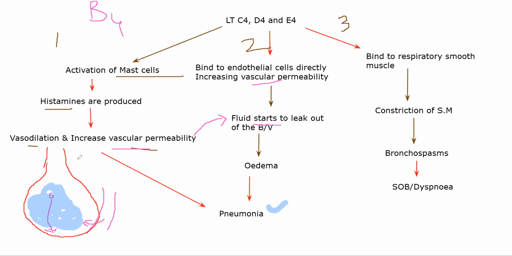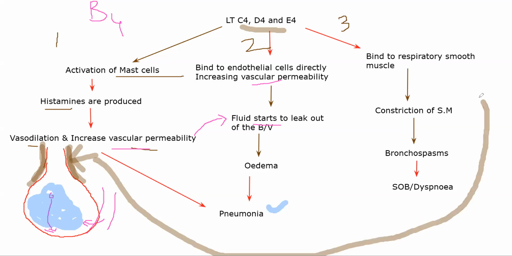let's do your muscle in this color. Okay, imagine the muscle is present here. It is present in the lining itself. I'm just exaggerating so that you can understand. All right, it is lining here in the bronchi. So what will happen is, these fellows, leukotriene C4, D4, E4 will come and act here, okay, in this place and in this place, and they will cause constriction in your smooth muscle, leading to bronchospasms, which in turn,